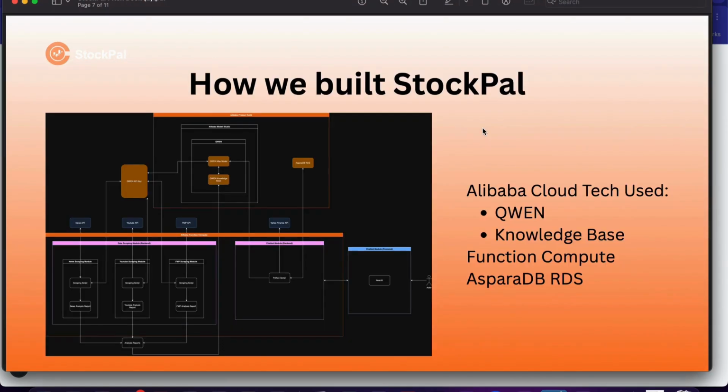So this is how we build StockPal. We leverage a few libraries, which we call the News API, YouTube API, and FMP API, where all these three APIs will scrape their individual info tied to stock news, and ultimately feed it to the knowledge base, which the Q1 model will retrieve from and generate answers catered to the user in as much context as possible, just to mitigate any hallucination.